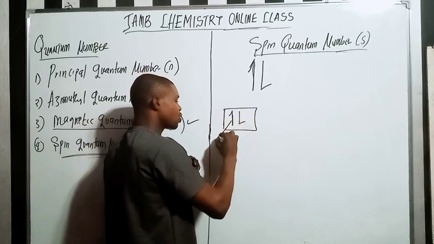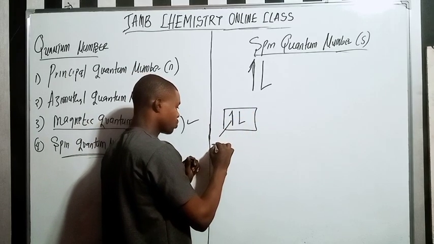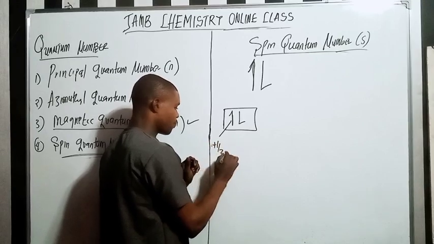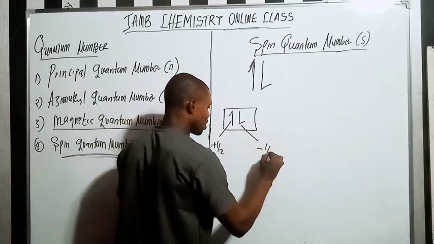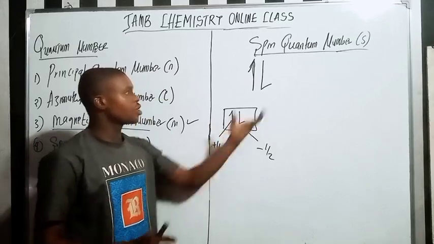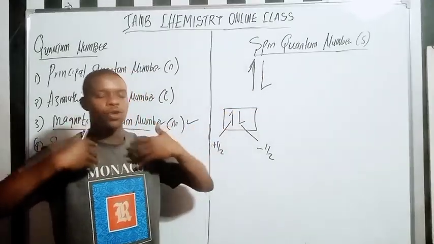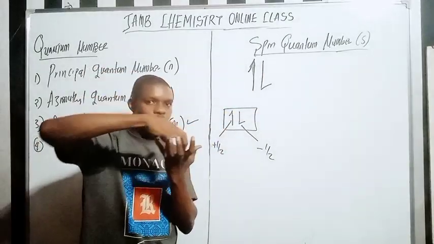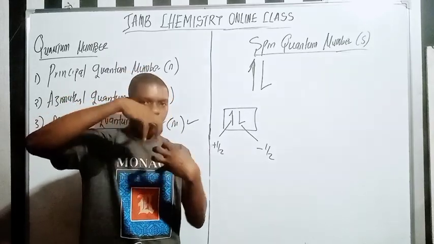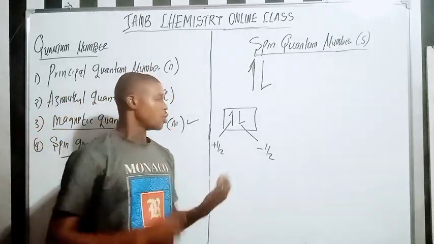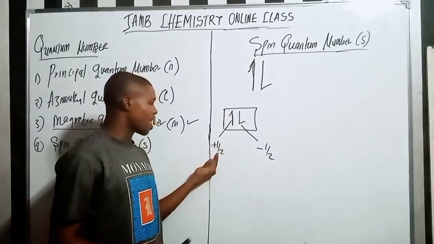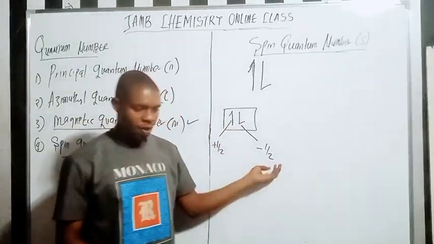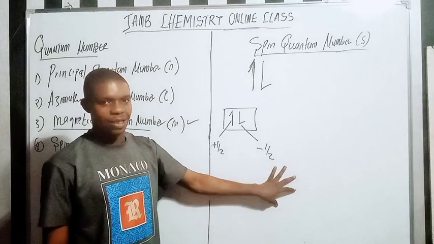When the electron spins up, it's plus half. And when it spins down, it's minus half. So it's the orientation of the electrons in the suborbital itself, where it is found. When it spins up, it's plus half. When it spins down, it's minus half. So this is what you need to take note of.